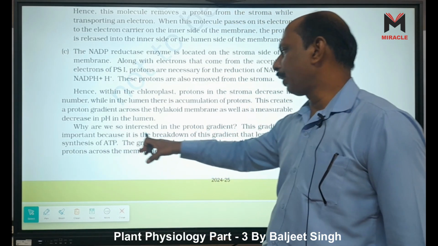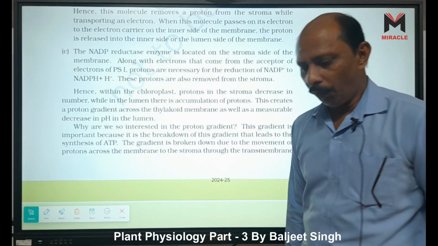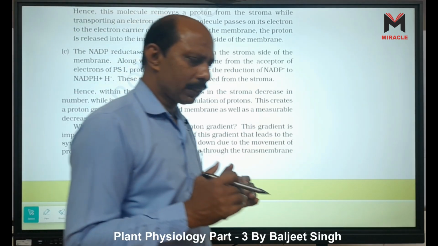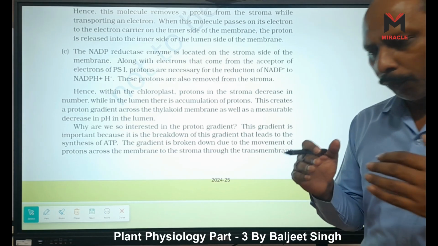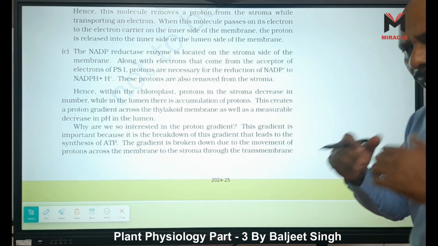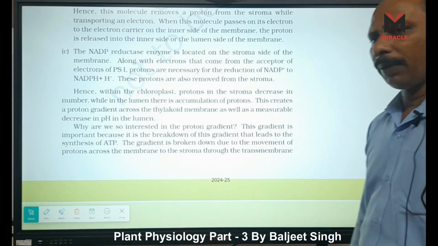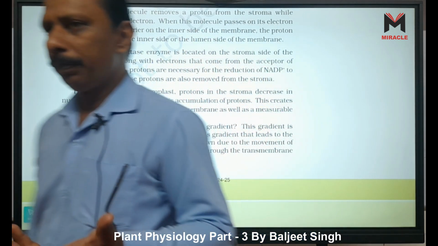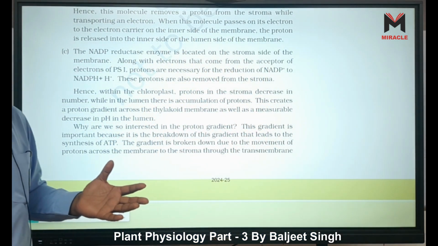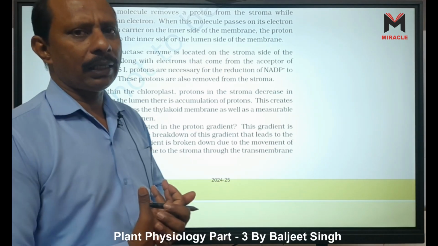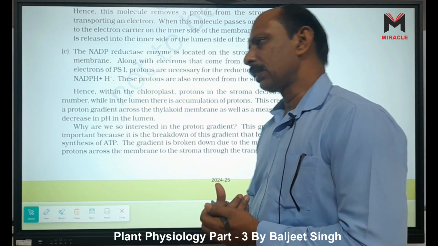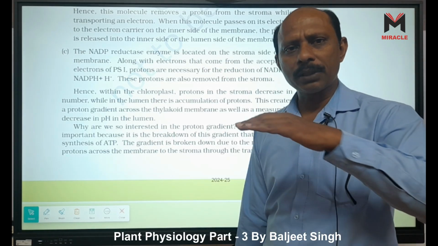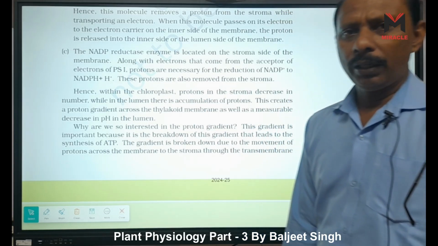Why are we so interested in the proton gradient? Because when a proton gradient is formed, the proton moves from high concentration to low concentration, meaning from lumen to stroma. When it moves through a proton pump, what happens? ATP synthesis. Because when it moves, it also provides a sufficient amount of energy for the activation of the ATPase enzyme, and thus ATP is formed, right? And in this case, when 4 hydrogen ions pass through the pump, 1 ATP is formed, right?